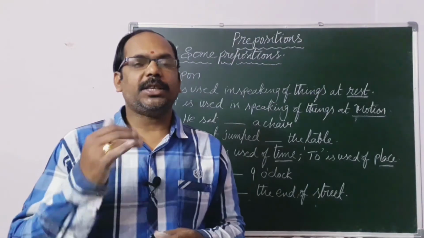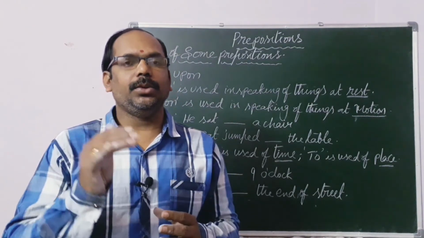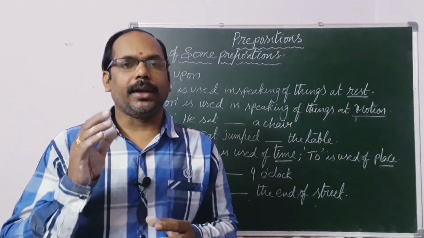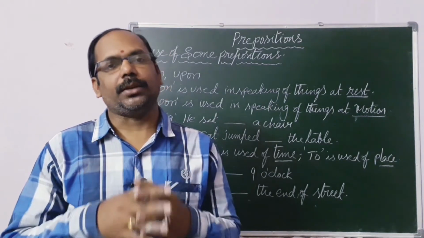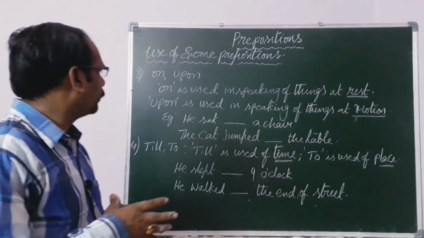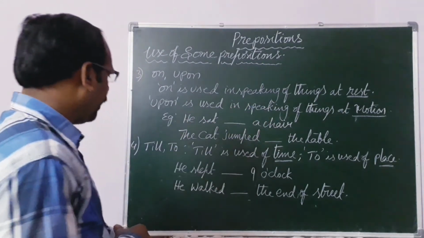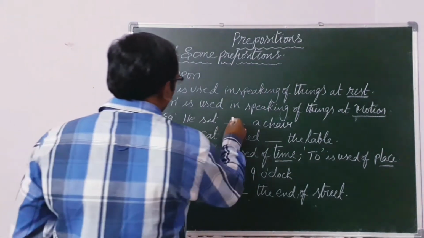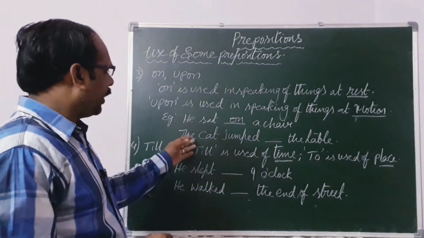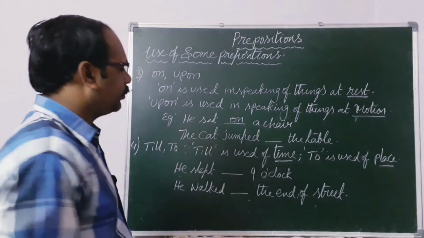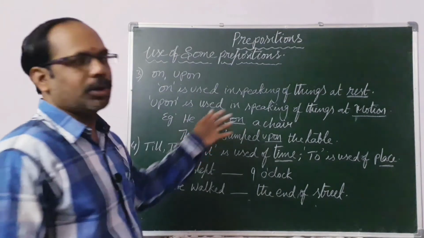The next pair is on and upon. On is used in speaking of things at rest. Upon is used in speaking of things in motion. For example, he sat dash a chair. On a chair. Speaking of things at rest. The cat jumped dash the table. Upon the table. Speaking of things in motion.